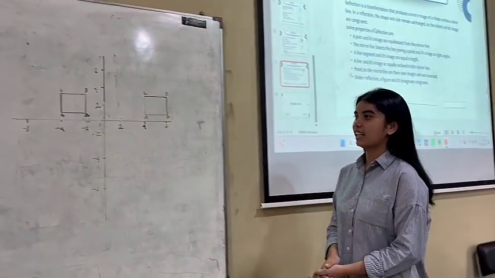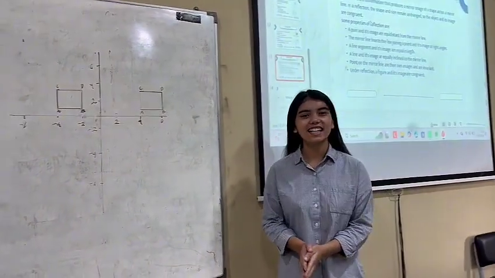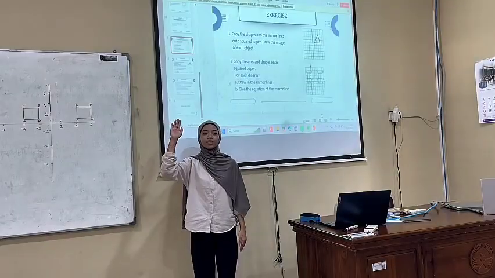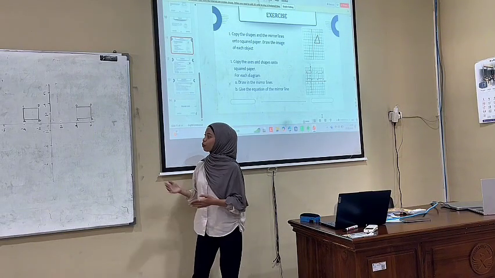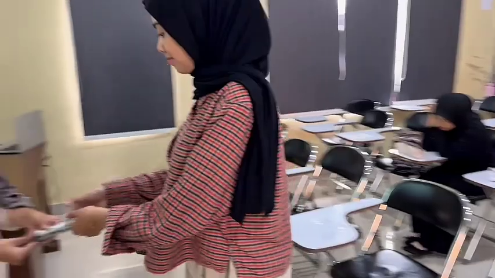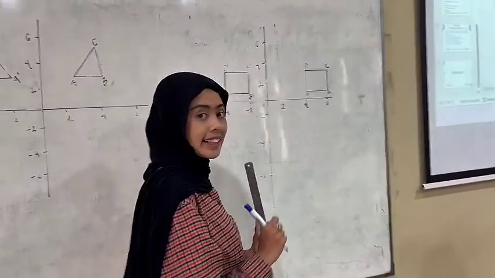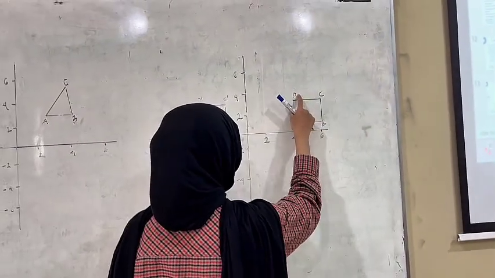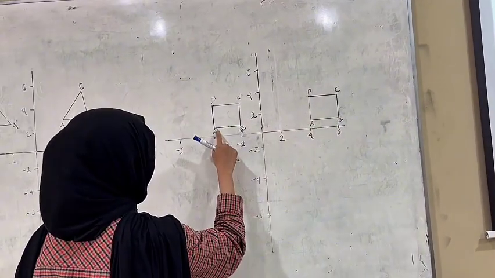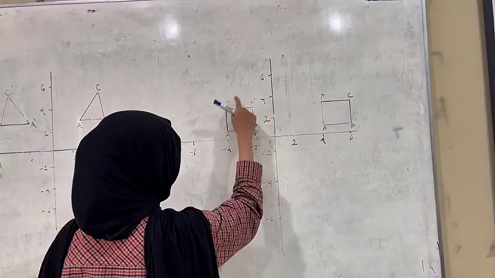Correct. Thank you, Isha. Give applause to Isha. Has anyone finished number 2? Finished. Okay, Nadine, please come to the board and show your answer. Okay, this answer is the mirror line, D is D', and the others are their images.